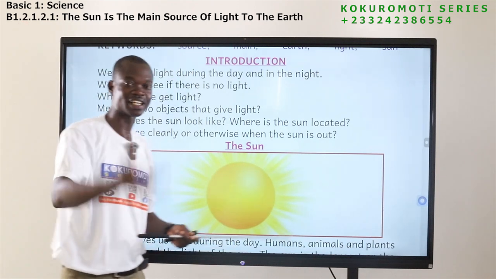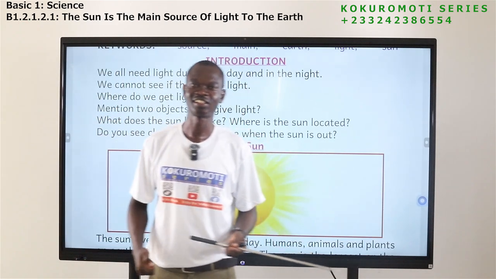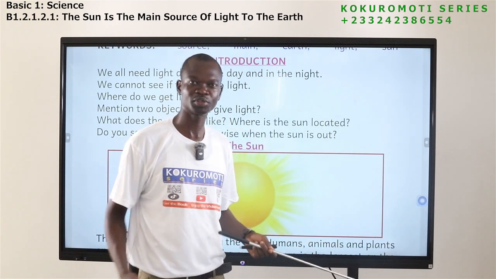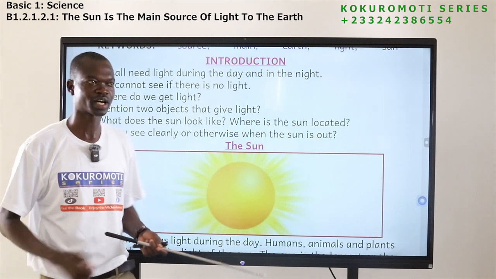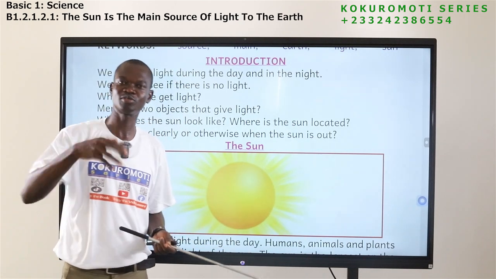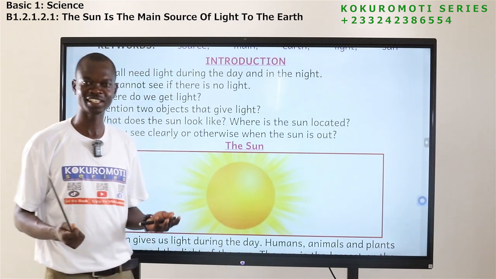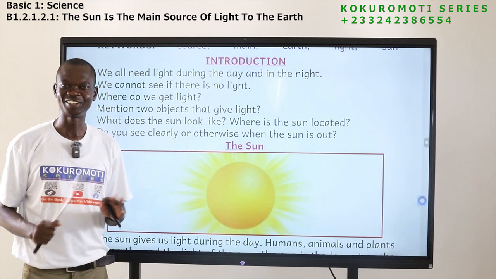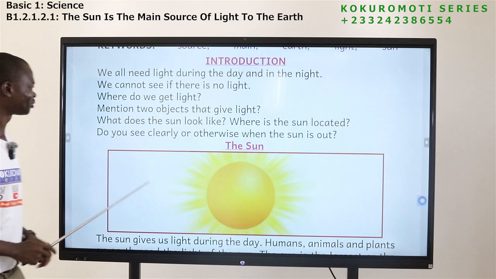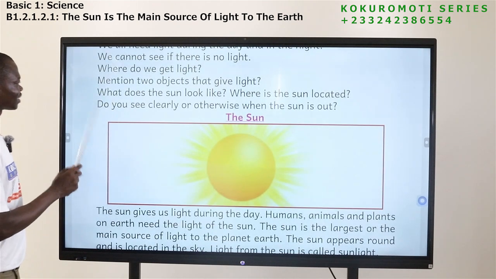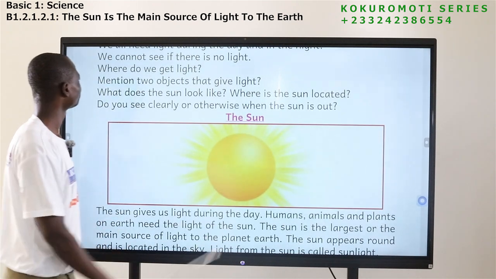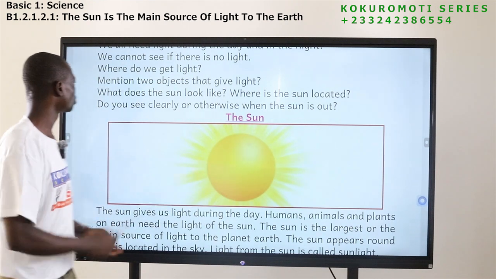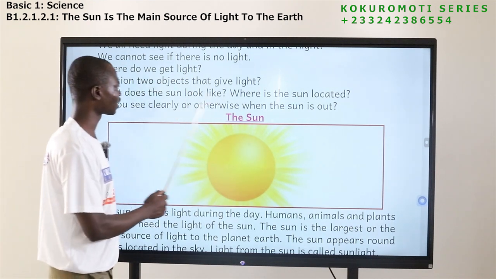And then during daytime too, where do we get light? When you are going to school, you don't carry your torchlight, you don't go with your lamp or lantern. So where do you get light during daytime? Look on the board, I will show you. Next question: mention two objects that give light. And what does the sun look like?